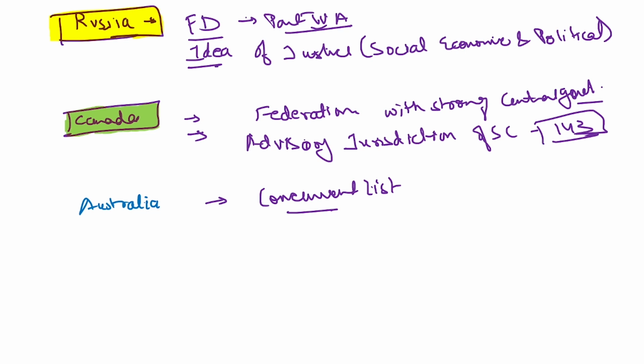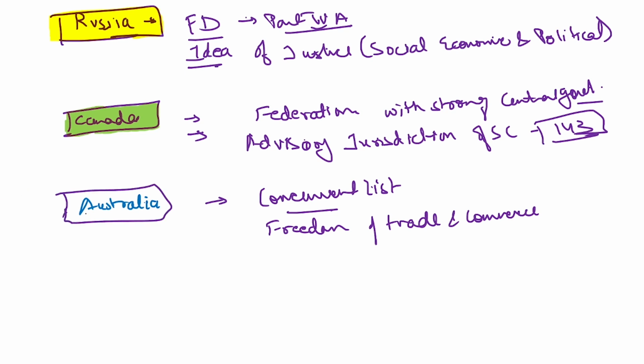Then you have the state list on which the states can make the provisions, the laws. And then you have a concurrent list on which both the state government as well as the central government, or basically if I would precisely say, the central legislature and the state legislature can make laws. So the provisions of the concurrent list and freedom of trade and commerce has been taken from the Australian Constitution.